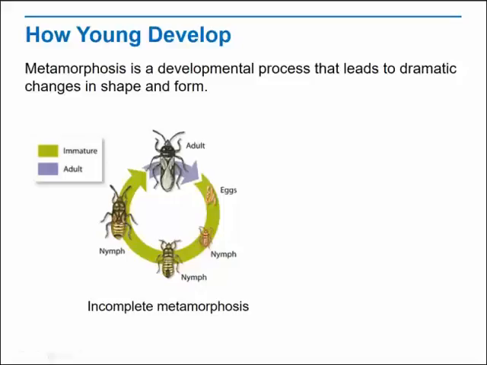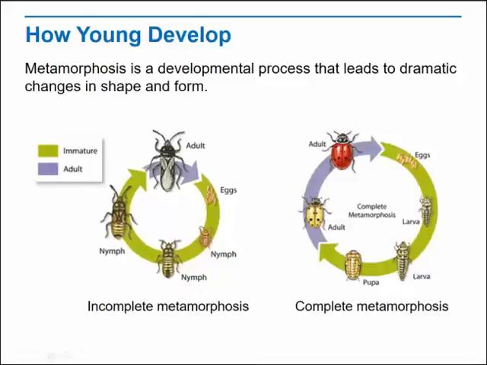Other insects, such as butterflies and the ladybugs, undergo complete metamorphosis. Larvae of these animals look nothing like their parents, and they feed in different ways. Larvae molt and grow, but they change little in appearance. Then they undergo a final molt and change into a pupa, the stage in which an insect larva develops into an adult. During the pupal stage, the entire body is remodeled inside and out. The adult that emerges looks like a completely different animal.